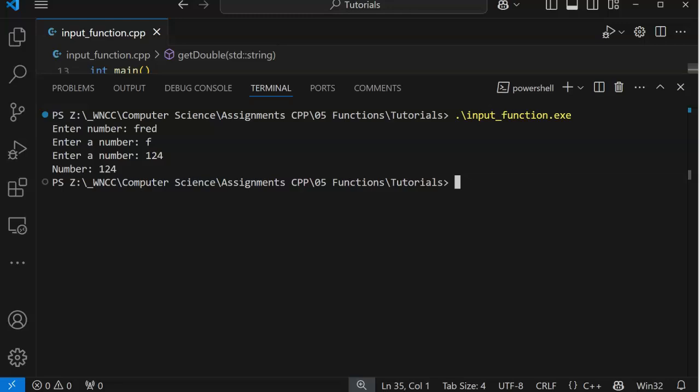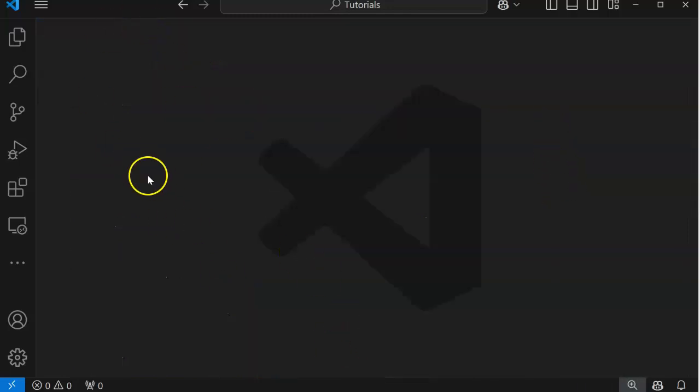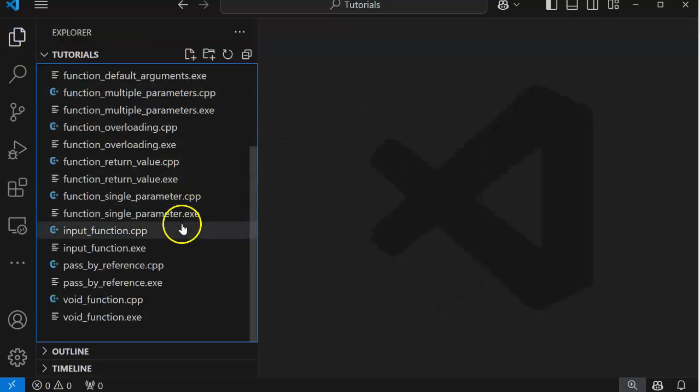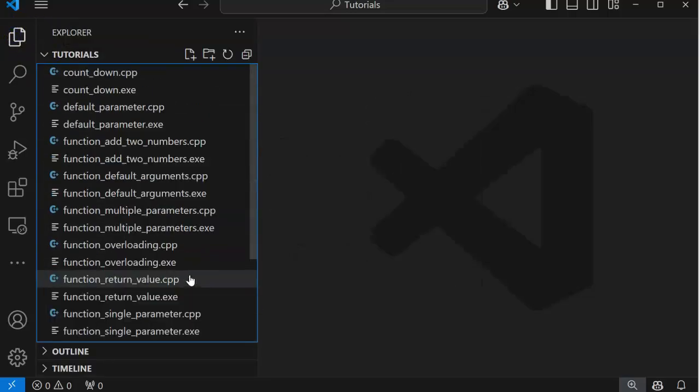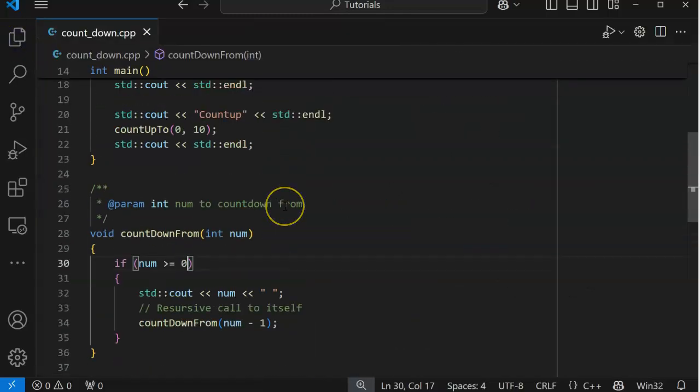So recursion means using a function to call itself. So we're not exactly using a function to call itself, but we are going back until we get the right answer. Now, real recursion is when we call the function from within the function. Okay, so yes, there's a good one. So we're going to do a countdown with recursion function.